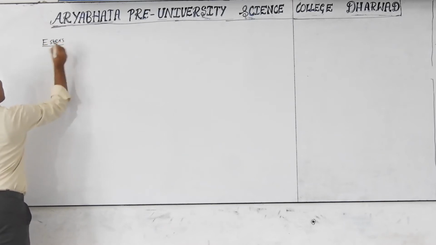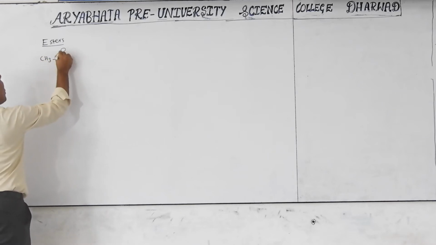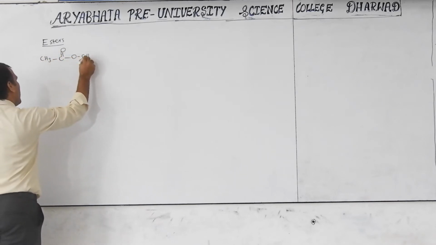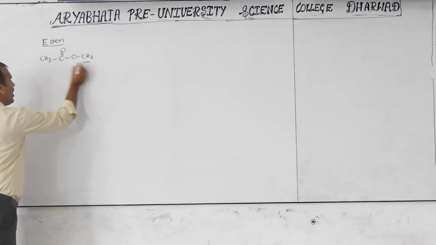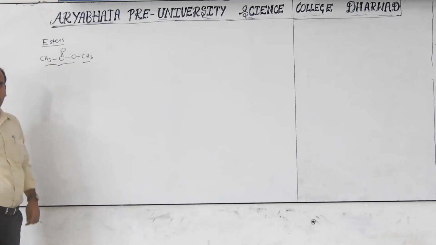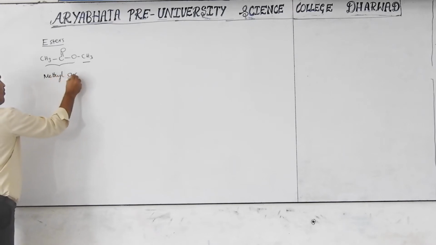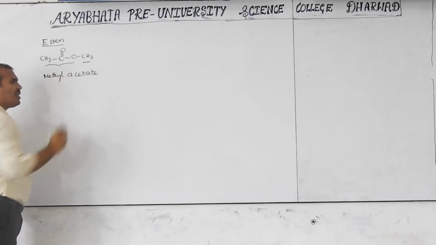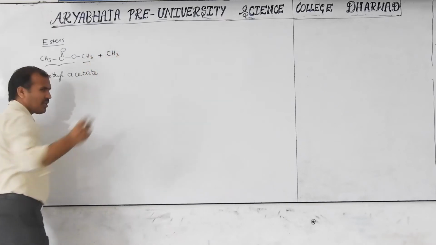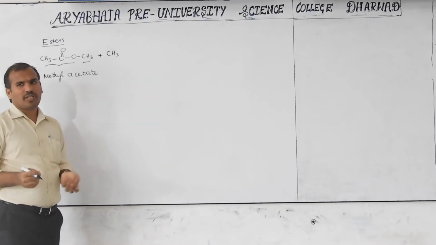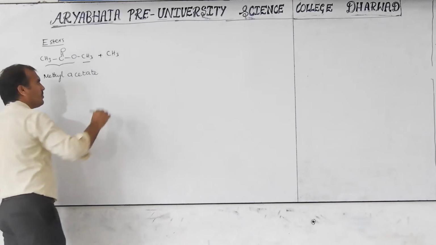Esters. Keep in mind, this is one of the esters: CH3, C double bond O, CH3. This is methyl acetate. This is methyl, and this word is called acetate. Methyl acetate is reacted with Grignard. You can use any other alkyl group here. I am always using methyl only, don't consider that. It can be ethyl, phenyl, whatever you like, no problem.